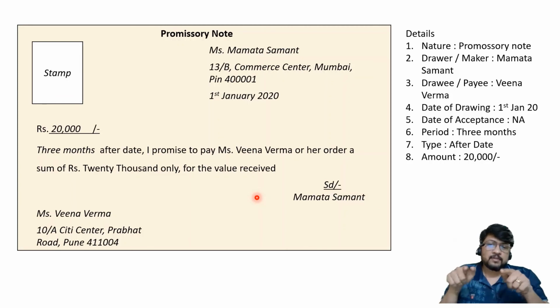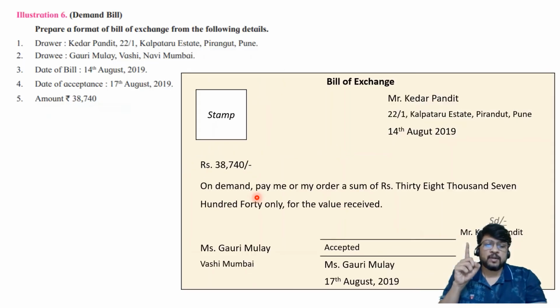So the language, format, everything should be complete. Just like RBI is designing its own currency note, you are designing your own promissory note. RBI is designing its own currency note, you are designing the bill of exchange order. So you'll have to remember how the thing should be written. You cannot change the format. If the format is changed, it may be difficult for the purpose of proving certain things or getting certain rights in a court of law. It is not completely invalid, but yes, it will be a little bit difficult. So it is better to keep the format the same. Okay, and in examination it is compulsory.